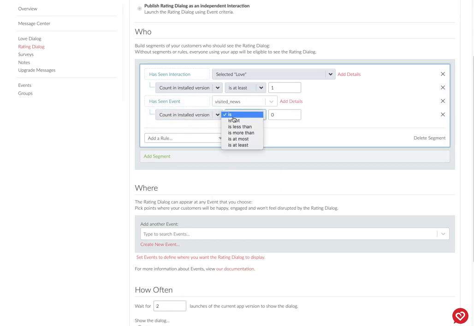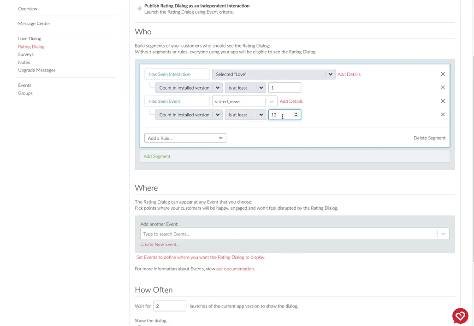So what you'll want to do is pare down your audience quite a bit and show it to fewer customers. So you're spreading out those opportunities for ratings over time and ensuring that you don't hit the limits that both Apple and Google have set for their rating dialogues, and also ensuring that you have people to ask for ratings at a regular cadence throughout the year. If you burn through all of your chances too quickly, then when you have a release in 6 or 9 months, you're not going to have any customers to ask for those ratings, and you could potentially see a drop.